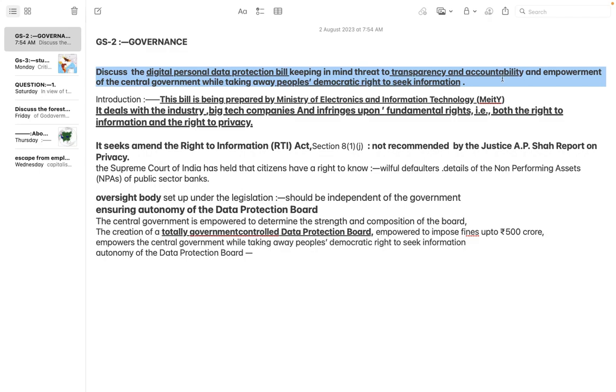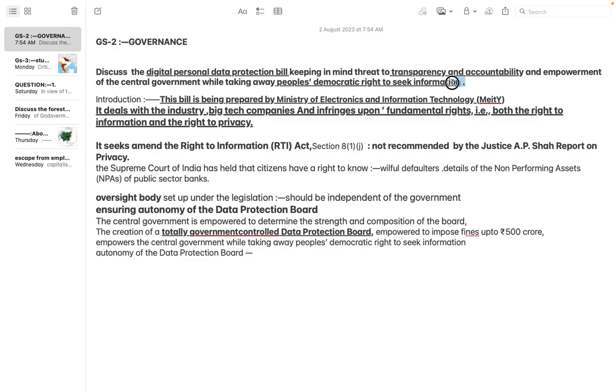Suppose your data gets leaked. Now what happens? It is very threatening, very dangerous for you, for your transparency. And who is going to be accountable, who is going to be responsible for this? The government is going to be responsible, right? And empowerment of the central government. There must be something in this bill that the government is getting empowered instead of the people getting empowered, right? So we will be talking about this also, and while taking away people's democratic right to seek information.